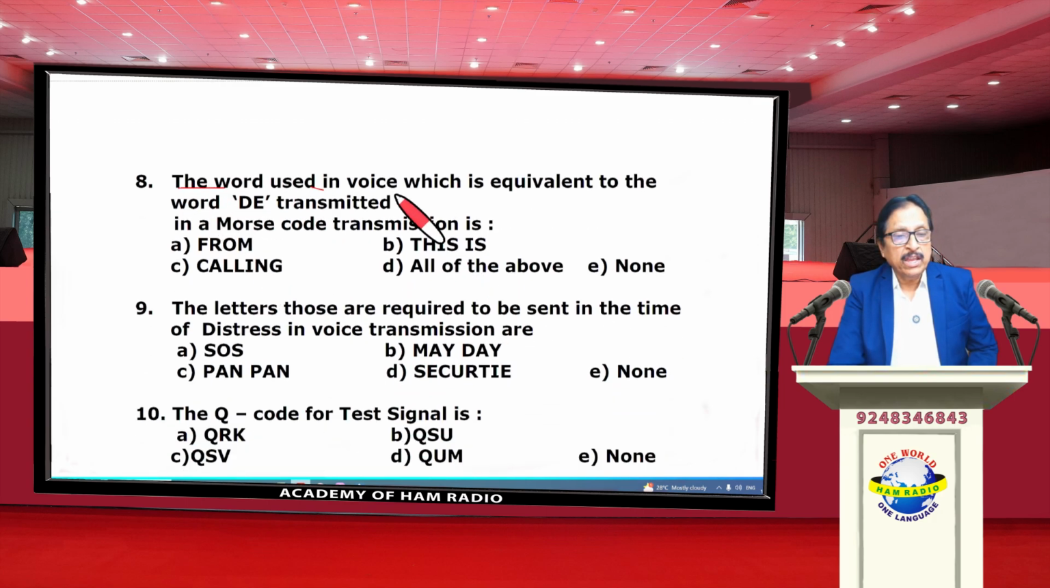Question number 8. The word used in voice which is equivalent to the word DE. In Morse code, DE means, in telephony, equivalent to "this is". The correct option is "this is". Bravo is the correct option.